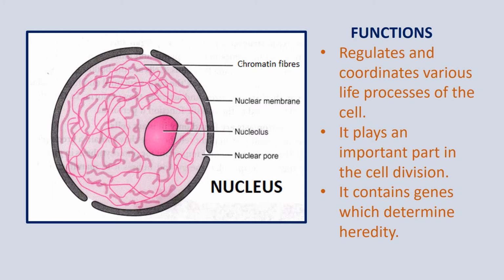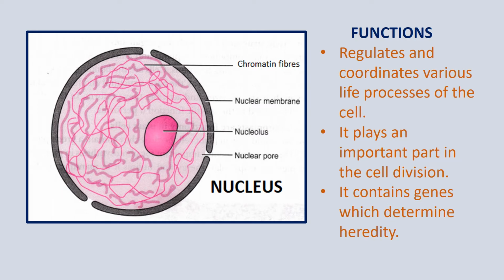of the cell. That means whatever functions or activities go on within a human body or in a living organism, the ultimate effect is the different activities that go on within the cell, and all these activities are controlled by the nucleus. Now we have different types of cell division. All these cell divisions, like mitosis and meiosis, are controlled by the nucleus. And because of this cell division, growth, reproduction, etc.